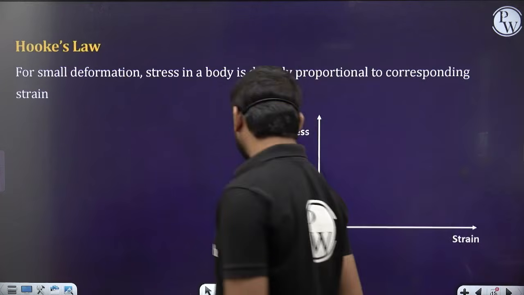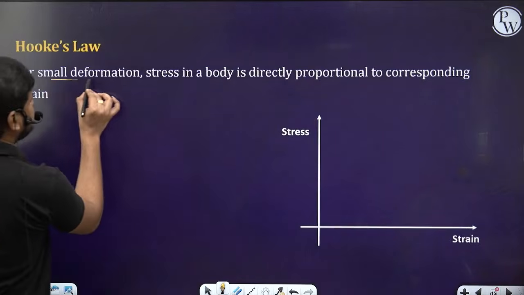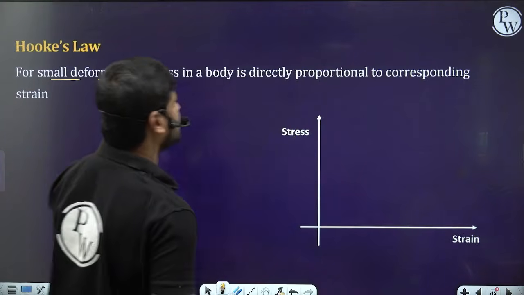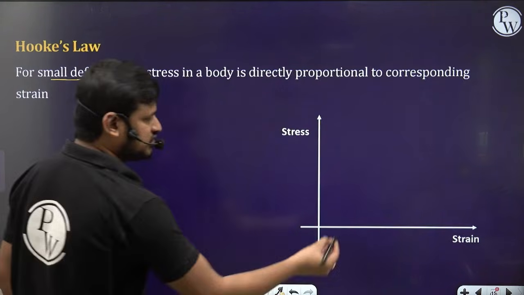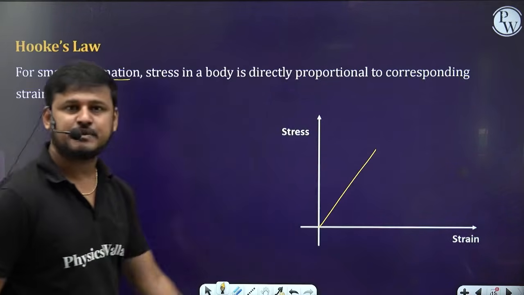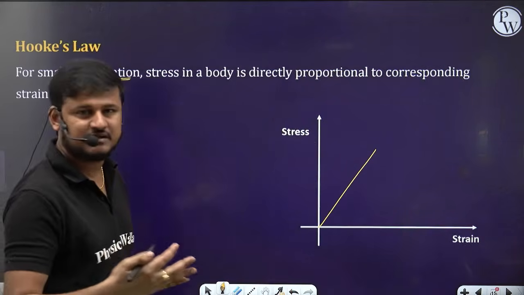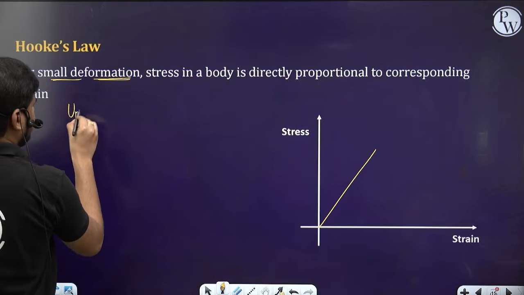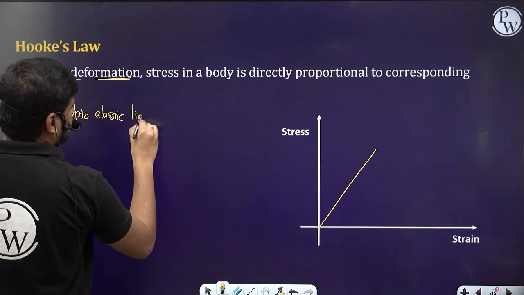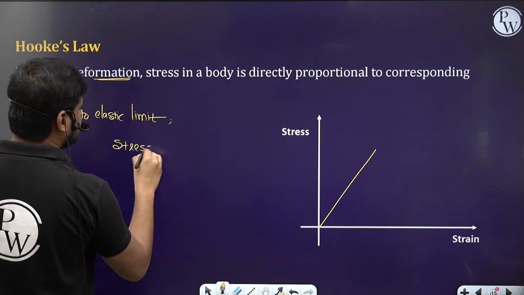Let's go for the next concept, that is Hooke's law. What Hooke's law says is, for very small deformation, stress in a body is directly proportional to the corresponding strain. So the stress versus strain curve up to the elastic limit will be directly proportional. Up to the elastic limit, the stress is directly proportional to strain.